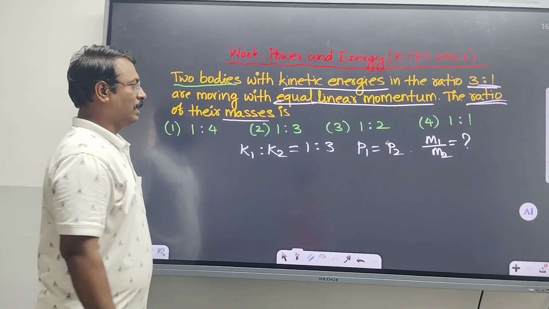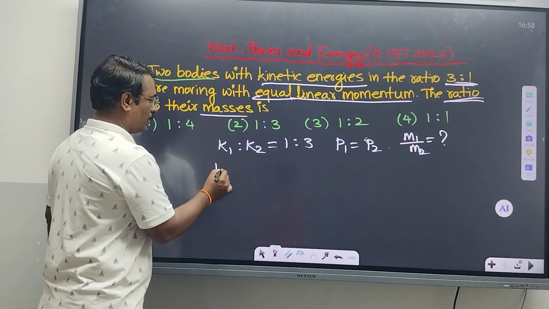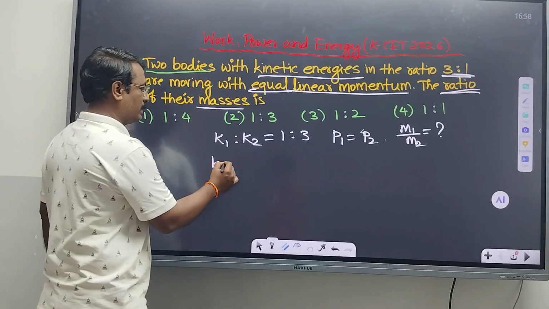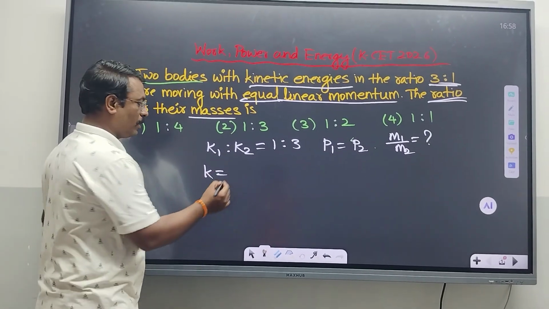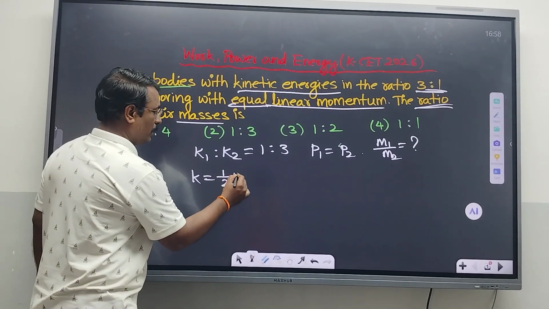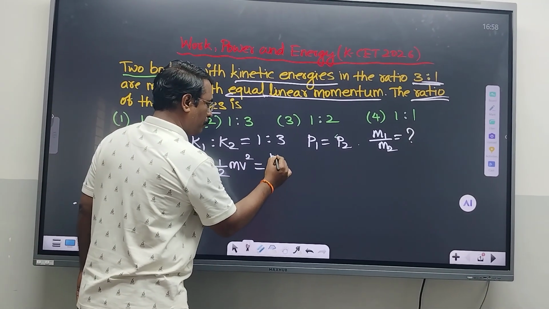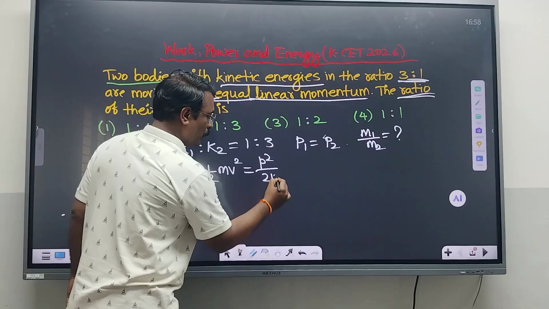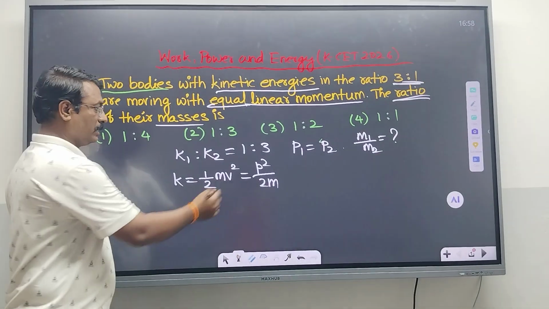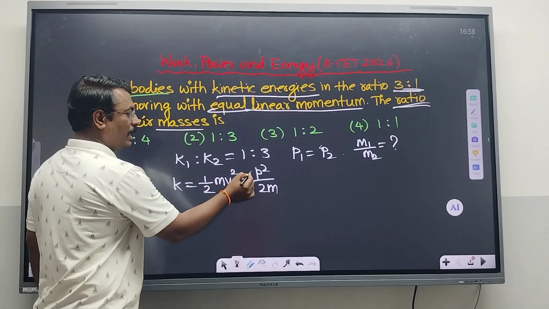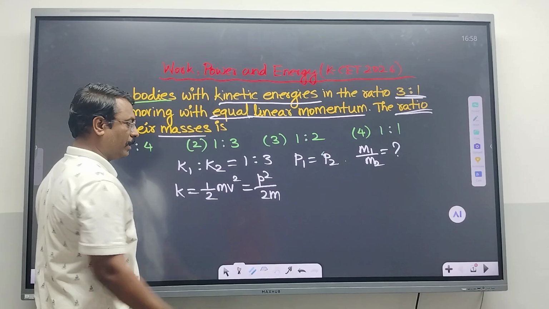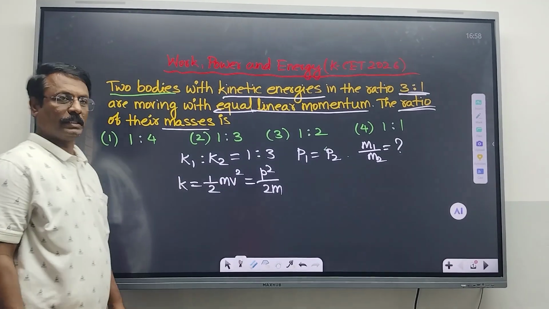Now we know the formula for kinetic energy. The popular formula is 1/2 mv square, or we can also write it as p square by 2m. This is another form of this equation. Here p is linear momentum and m is mass.